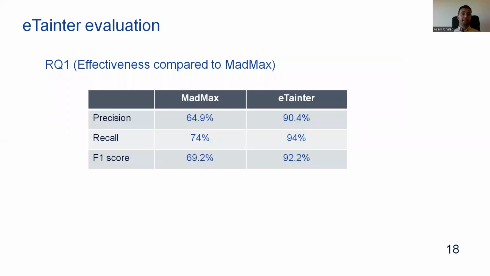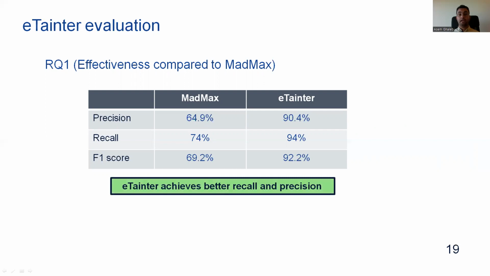So let's discuss the results of our evaluation. We found that our approach was able to find more vulnerabilities and reported fewer false positives compared to MadMax. Our approach achieved both high precision and recall, where the precision was 90% and the recall was 94%, compared to 64% precision and 74% recall for MadMax. So here we find that eTainter achieved better recall and precision than MadMax.